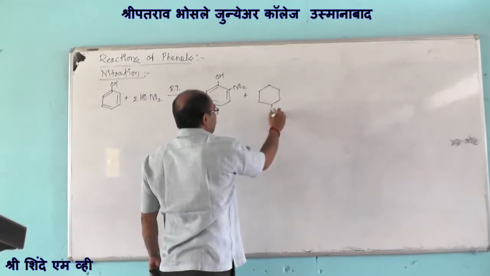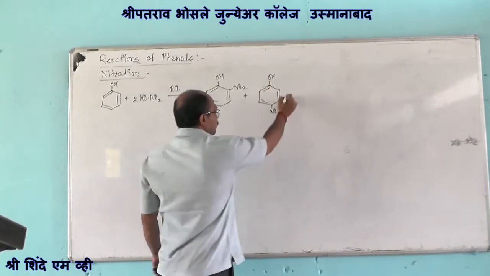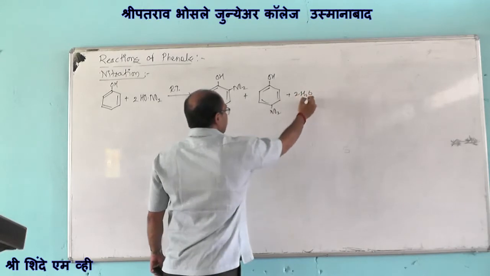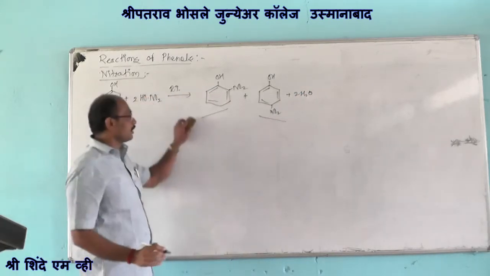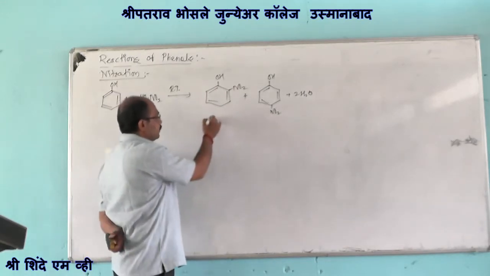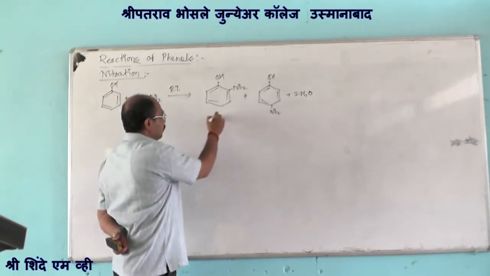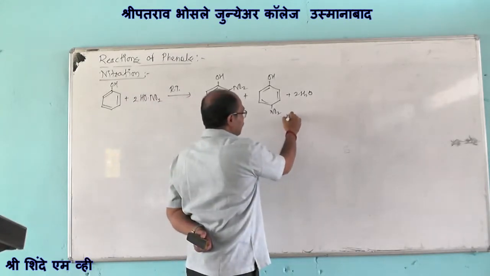This gives a mixture of orthonitrophenol and para-nitrophenol. In these two compounds, orthonitrophenol is the major product and para-nitrophenol is the minor product.